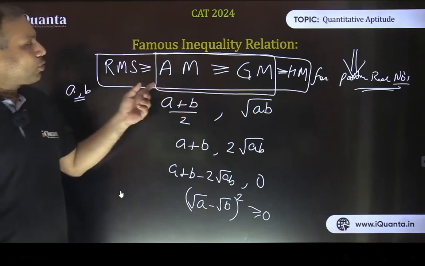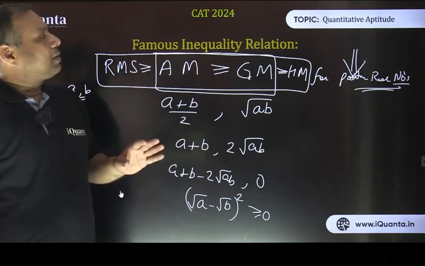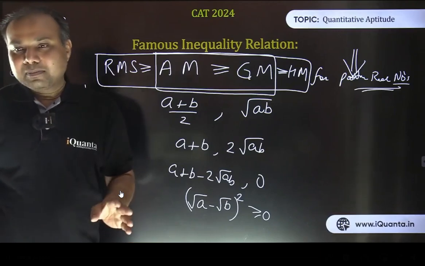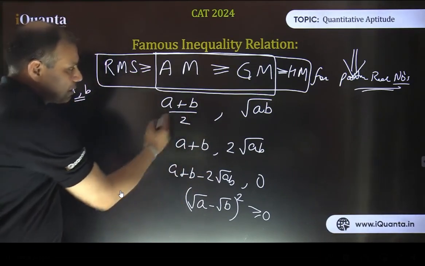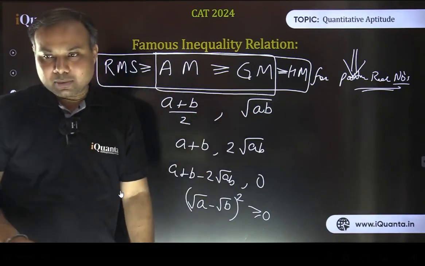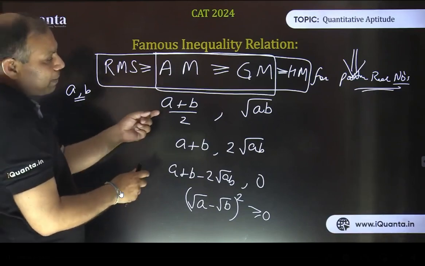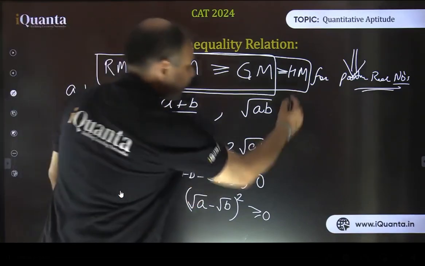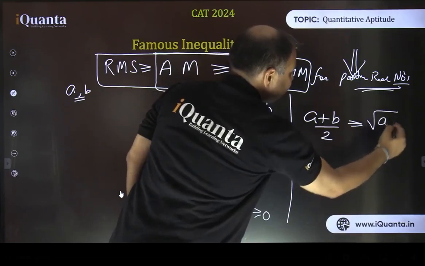Anyway, let's focus here. So the point here was arithmetic mean is greater than or equal to geometric mean. This is the most important identity which has been used in all of our entrance exams. And not directly, not mathematically, just in terms of these values. See, a plus b includes the sum of the terms, and a into b includes the product of the terms. So what we can infer from here, that a plus b, this 2 is a constant value. So if a plus b is constant, if sum is constant, let me write it again. A plus b by 2, we have just got it is greater than or equal to root of ab, right?